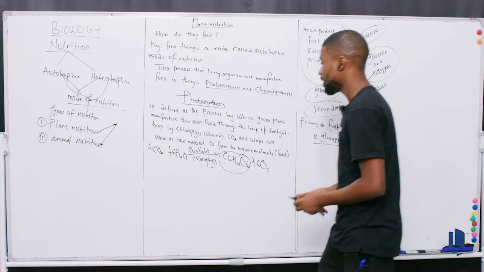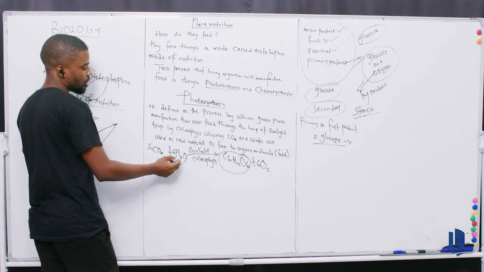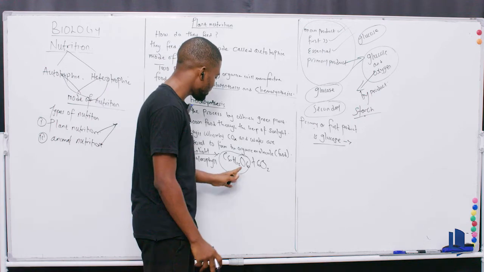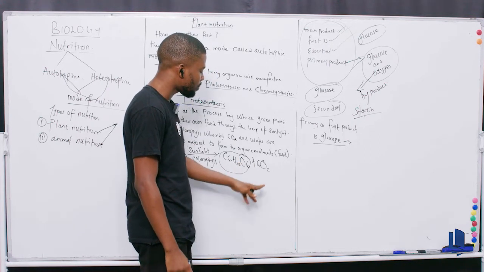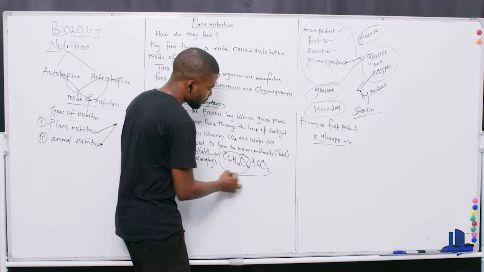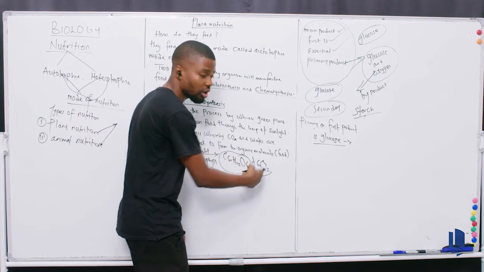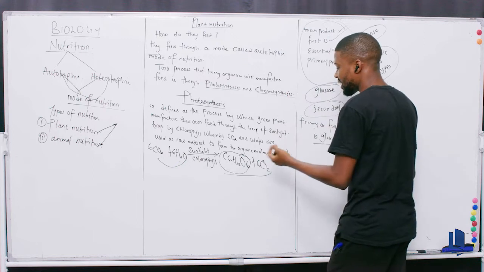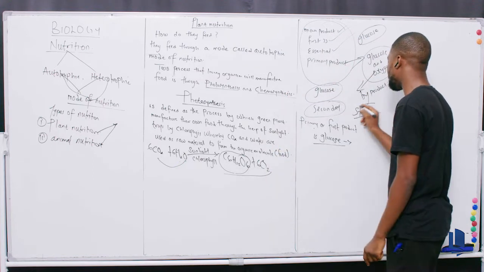So, let's roll now. If there's a raw material, your answer is going to be what? CO2 and what? Water. If there's a main product, first product, answer will be what? Glucose. Essential product, glucose. If they say what's the byproduct, oxygen. Then if they ask you what is the primary product, glucose and what? Oxygen. Or you say carbohydrates and what? Oxygen. And then if they tell you that what is the secondary product, that means the end product of glucose in plants, your answer is going to be what? Starch.